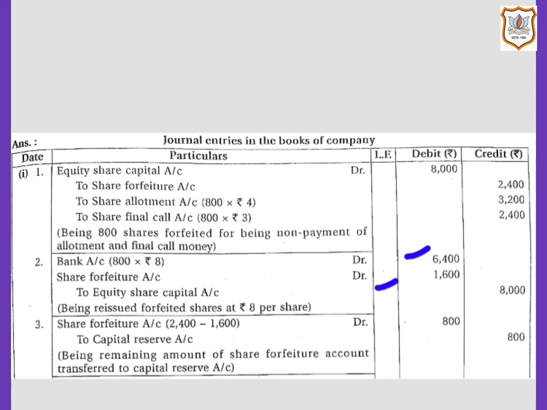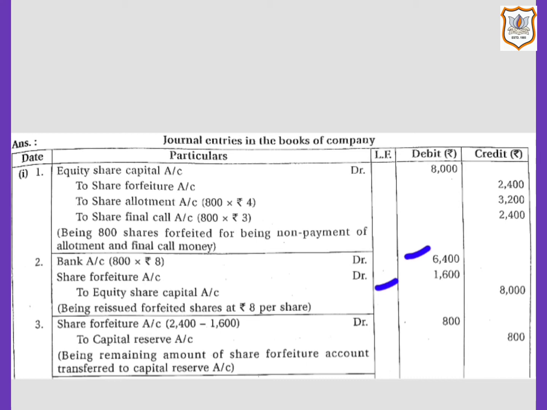How do we get rupees 2? Rupees 2 is the discount amount per share, that is paid up value minus reissue price per share. Paid up value is rupees 10 and reissue price per share is rupees 8. So 10 minus 8 comes to rupees 2 per share. So share forfeiture account will be debited by rupees 1600, that is 800 multiplied by rupees 2.